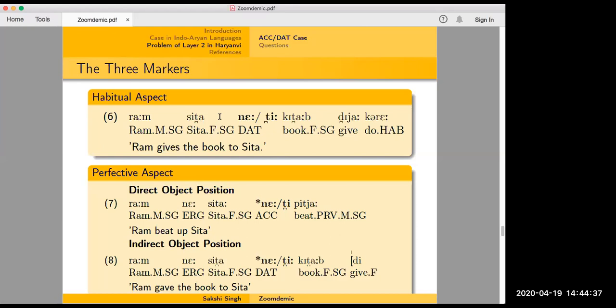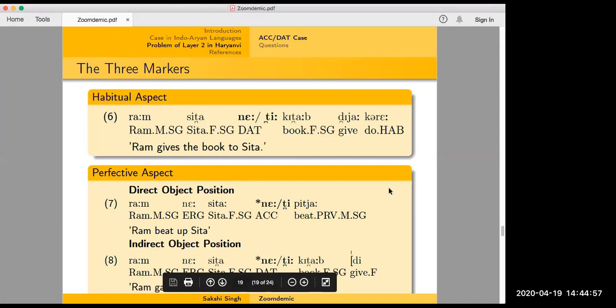Is this the slide you wanted, Aisha? Yes, this is the slide I wanted. So, Sakshi, I have a question. Actually, it's a question I don't expect you to answer, but if we could think through some of the issues here.